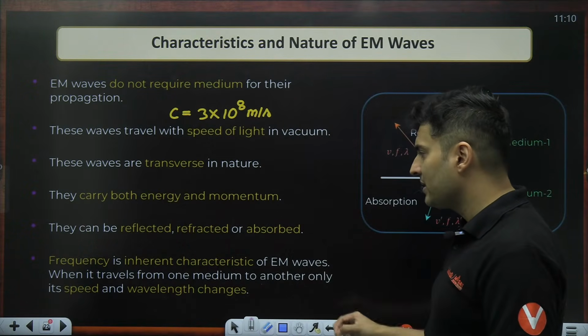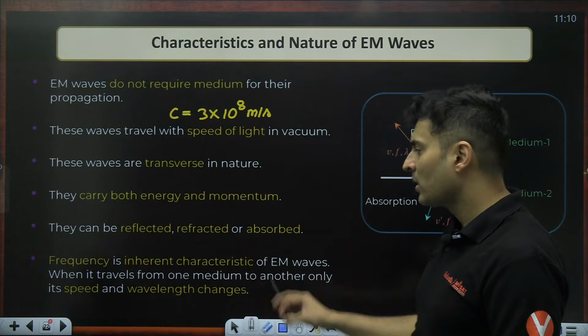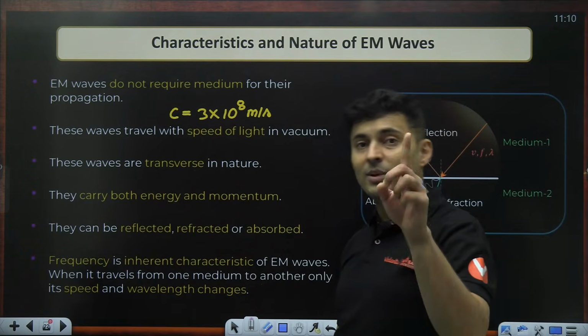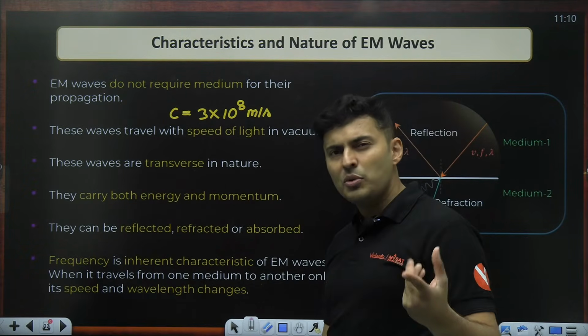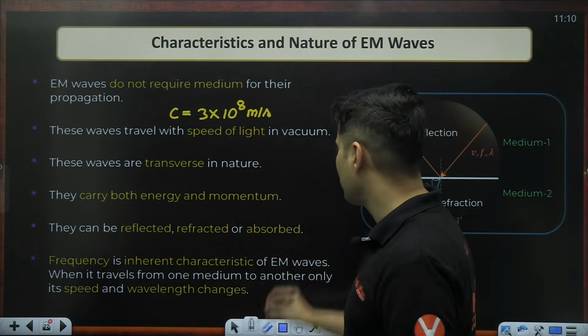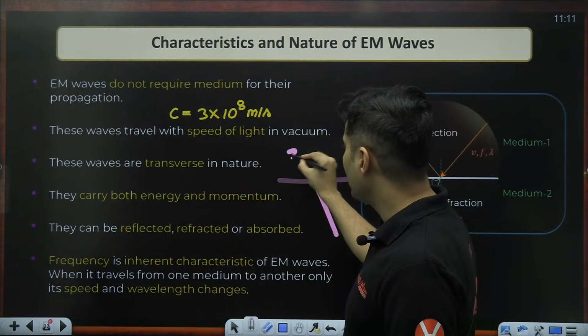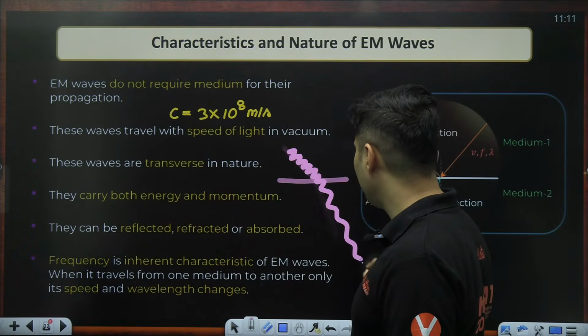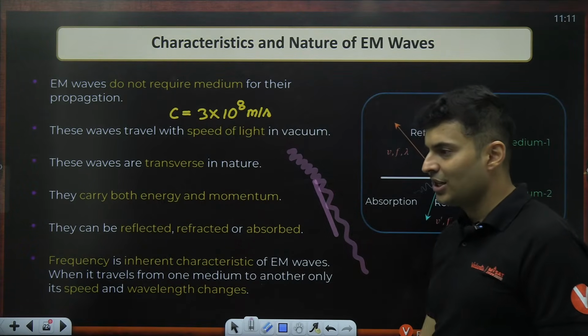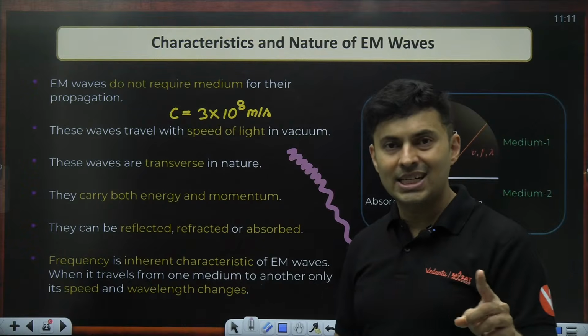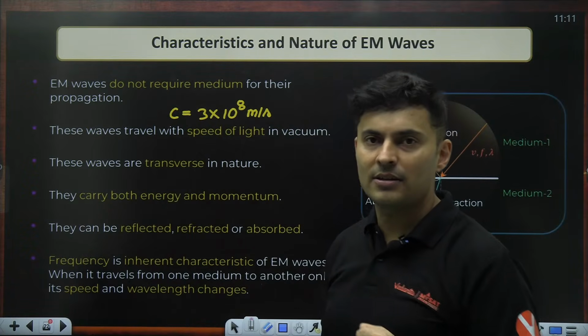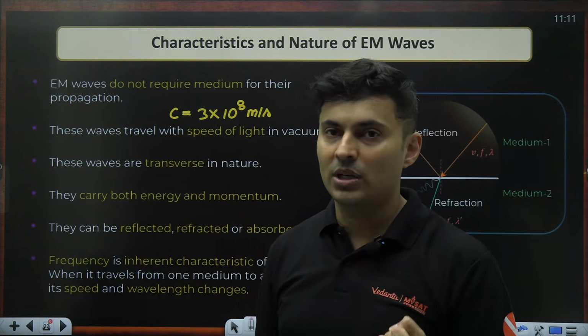So when it travels from one medium to another medium, the speed and wavelength will change, but the frequency never changes. This you would have learned even in ray or wave optics, that when light changes the medium, the frequency will remain the same. It's just that the wavelength and the speed will change. So frequency is always constant. It is an inherent characteristic. It is something which you cannot change.